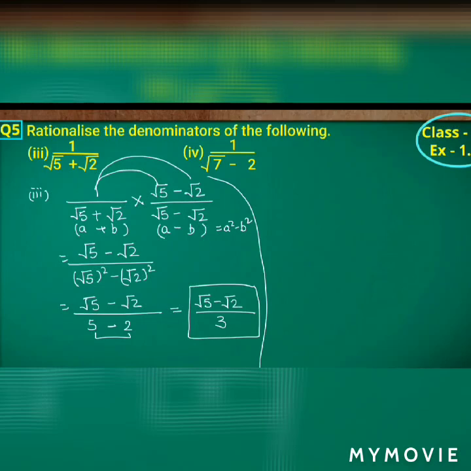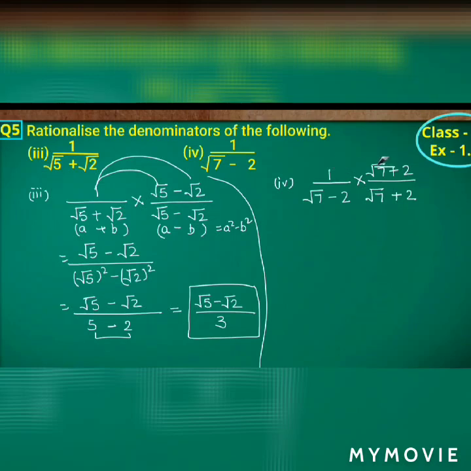Now come to the fourth question, that is the fourth sub question: 1 upon root 7 minus 2. If you observe, we are having root for only 7, not for 2. The same thing, here also we are having two terms. The same thing should be multiplied with the opposite sign, that is into root 7 plus 2 upon root 7 plus 2, that is root 7 plus 2 should be multiplied to both numerator as well as denominator.